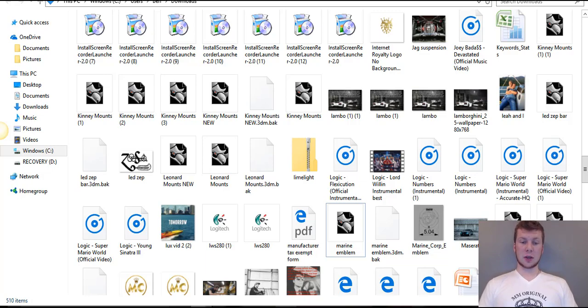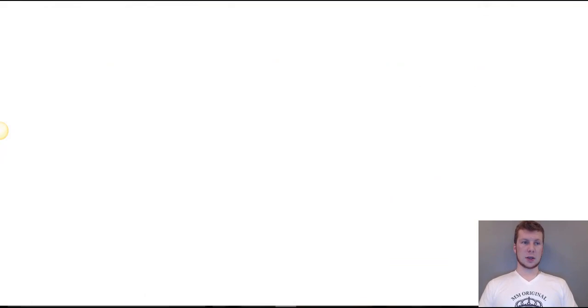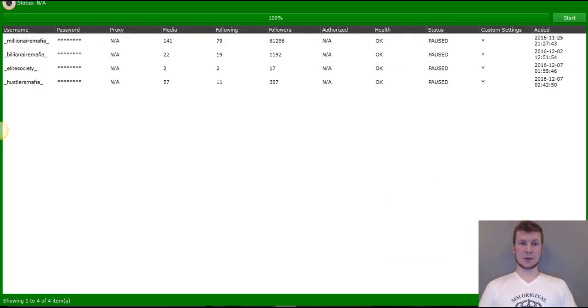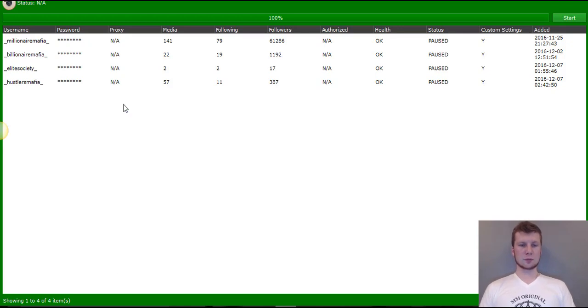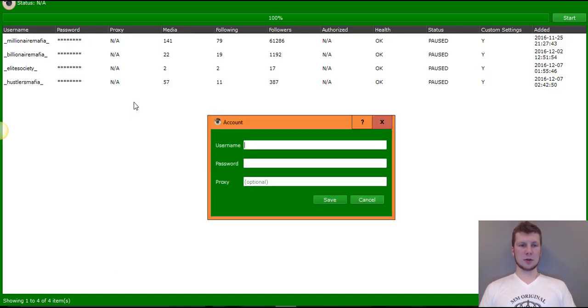For the time being, you'll have Follow Liker, and what you'll do is you'll open up Follow Liker, and it's going to show something like this, except when you get into it, you're not going to have any accounts in here. So to add an account, all you simply would do is this white screen here, you'd right click, new, and then it would populate putting in your username and your password.